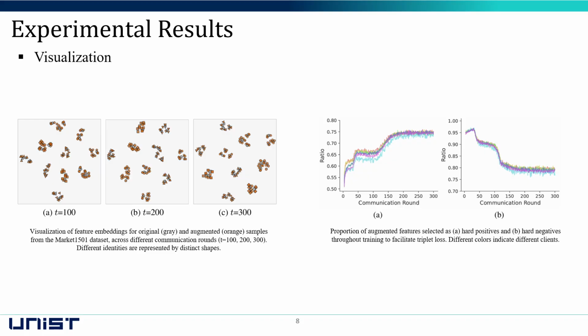We also visualize several experimental results. As shown in the left figure, augmented features are located at the edge of original feature clusters. Furthermore, we analyze how often the augmented features are selected as hard samples across training rounds. We observe that augmented features are selected as hard positives and hard negatives at high ratios. These results indicate that our method effectively provides hard samples during training.